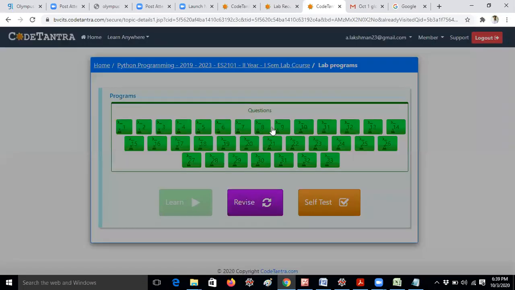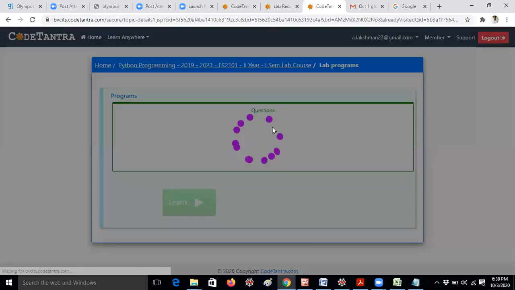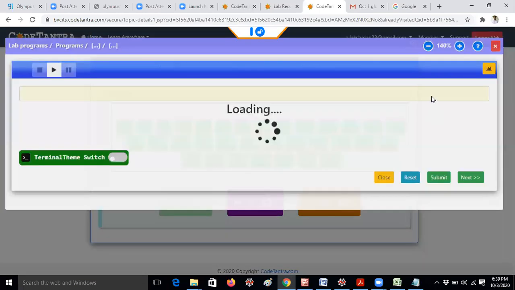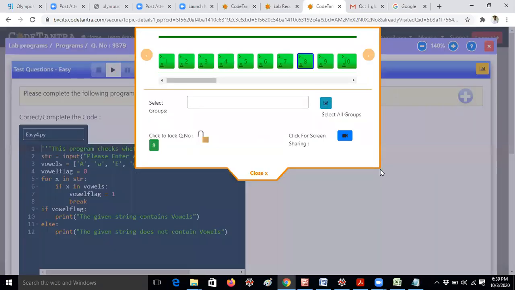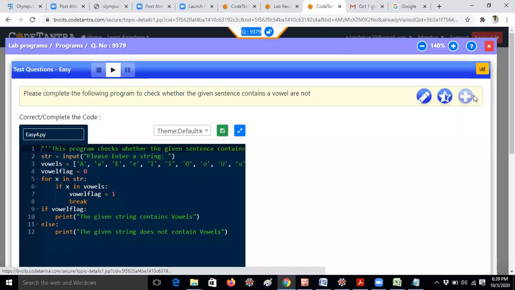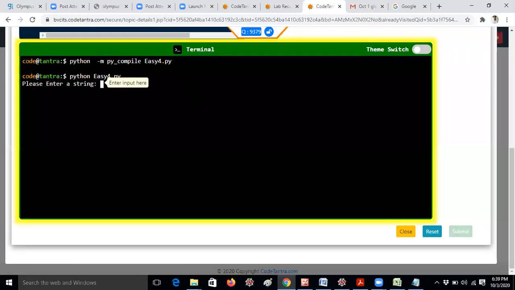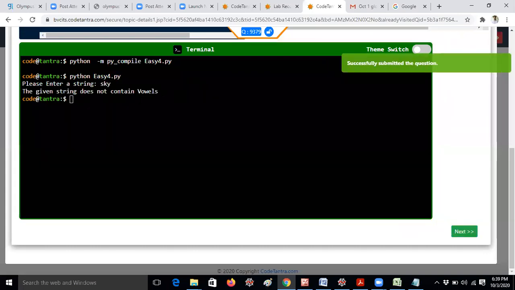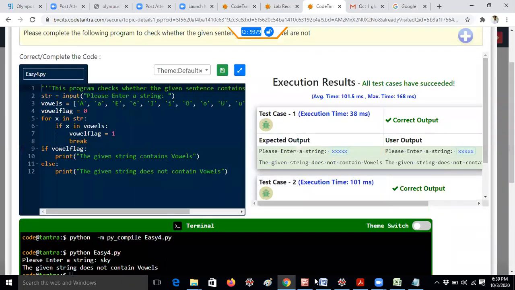Now I am again opening the 8th exercise. Now I am giving sky. The given string does not contain vowels. So this is the way you understand. Okay. Next.